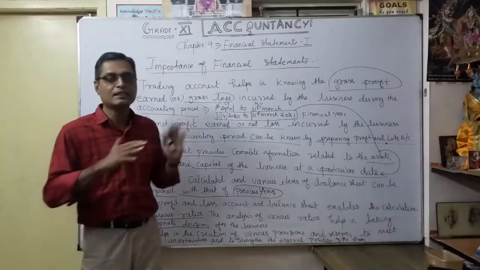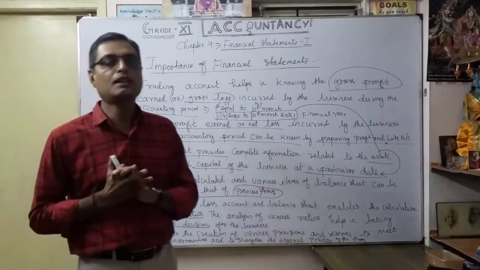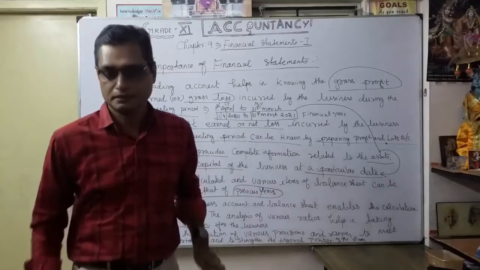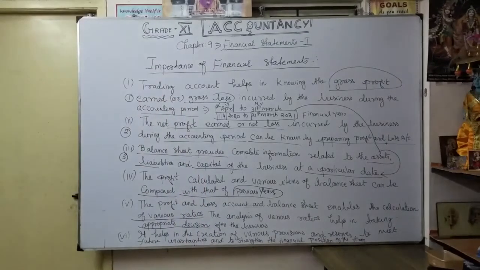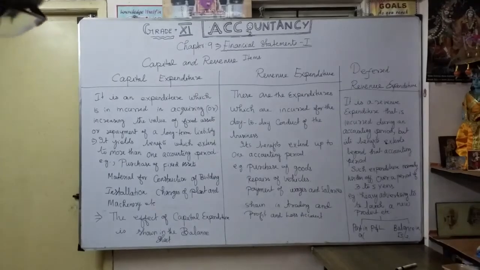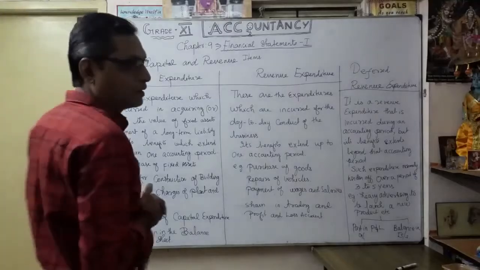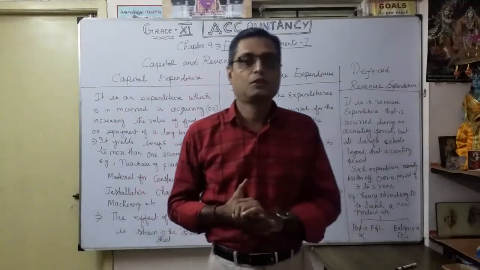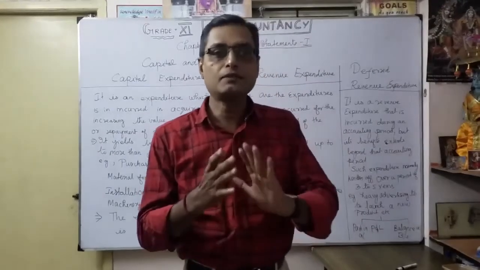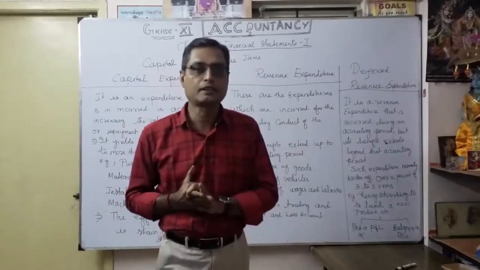Now we will see the allocation of the capital and revenue items. Before preparation of financial statement, we should know the classification of capital and revenue items, isn't it?